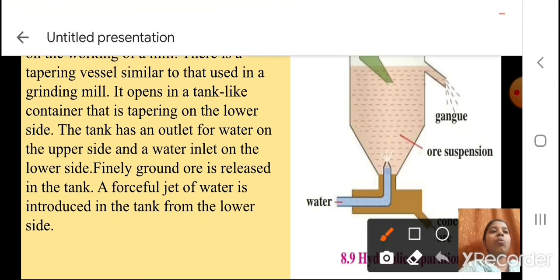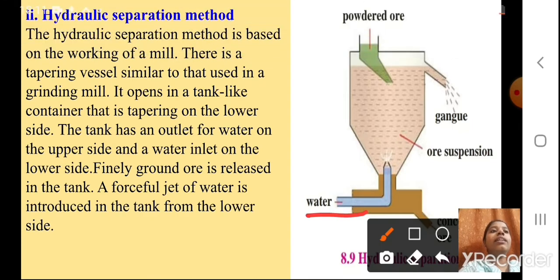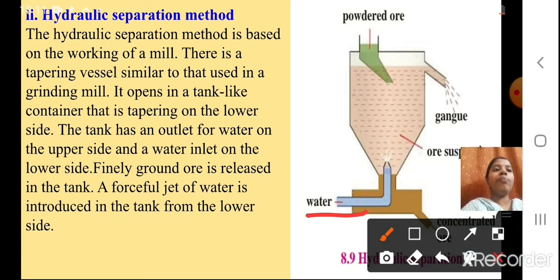So you can see here the water inlet on the lower side. The tank has an outlet for water on the upper side, from which the water along with the gangue will be removed. Finely ground ore is released in the tank. Can you see from here it is entering? A forceful jet of water is introduced in the tank from the lower side. From here the water goes inside very forcefully.